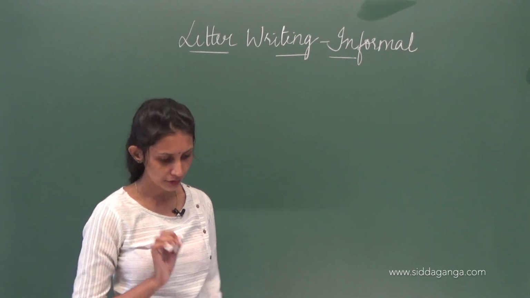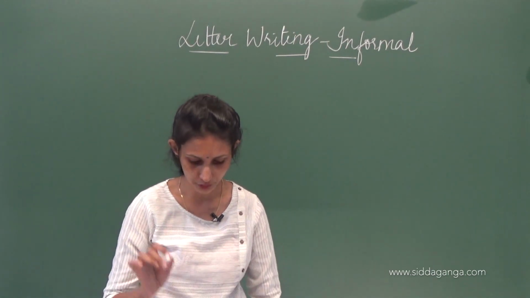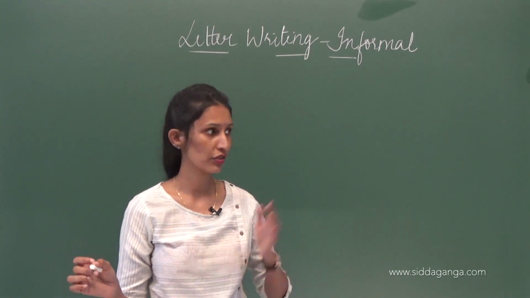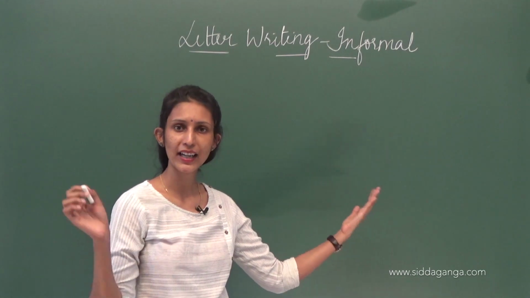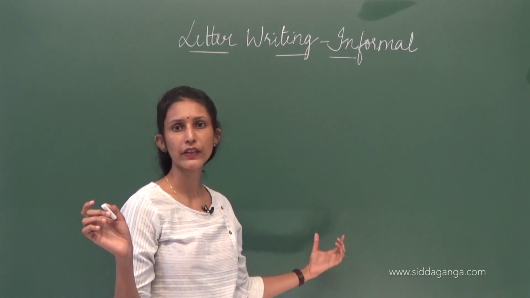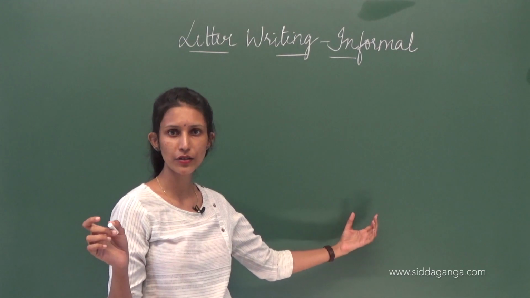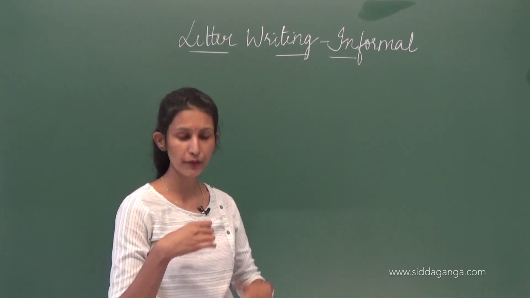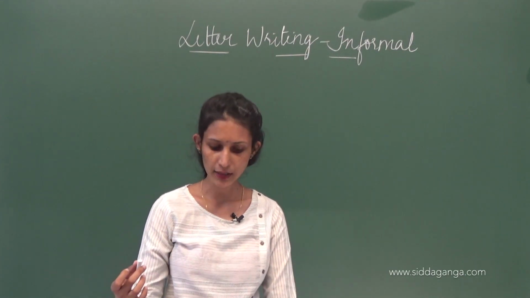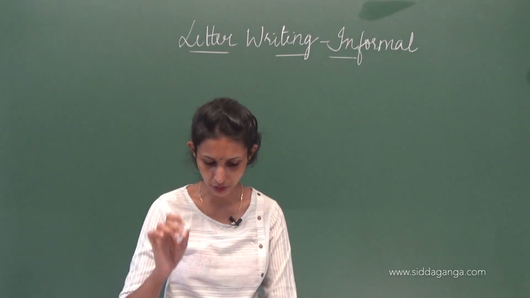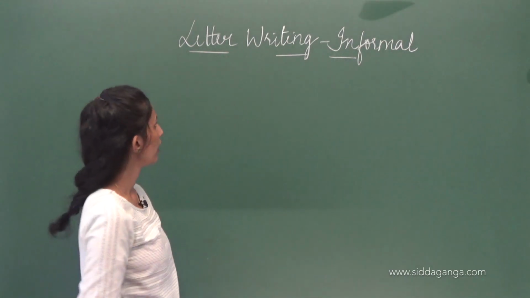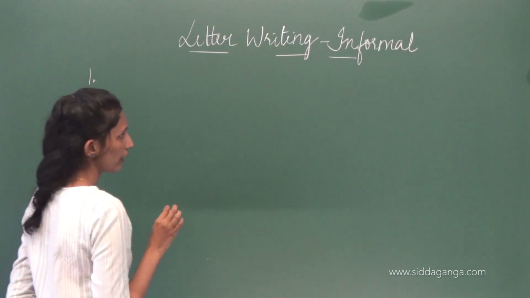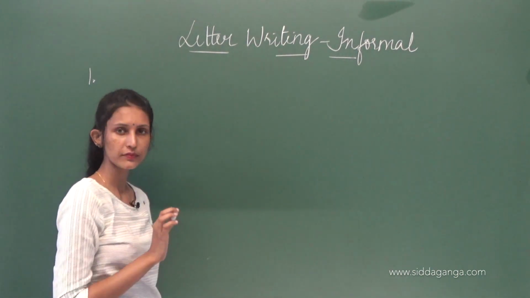All right. Now take down as I am writing for you, otherwise you will miss out. Don't start somewhere in between and then get confused, because I'm telling it to you from the beginning. I have less space over here and I will have to cover everything on the board. So I will be dividing it into two parts and then reversing it to write. If you follow what I'm writing, and write as I write, then it's easy for you. All right. Now we'll write what things have to be included in the informal letter.